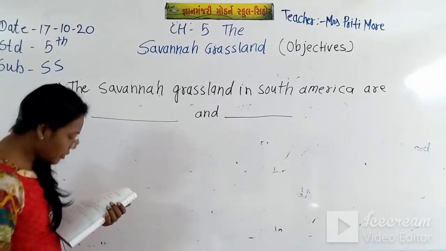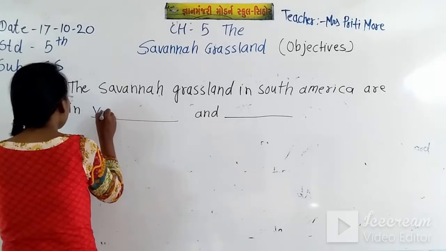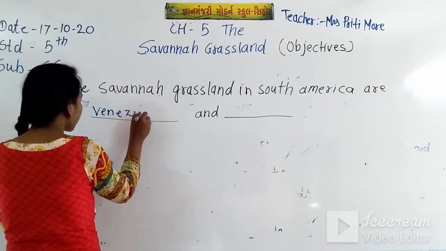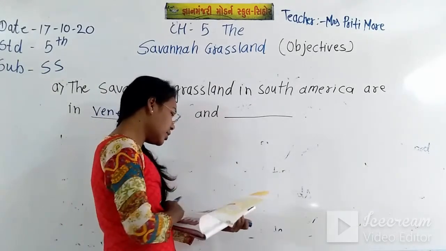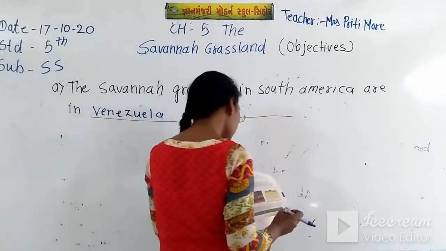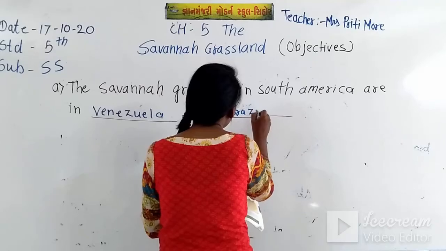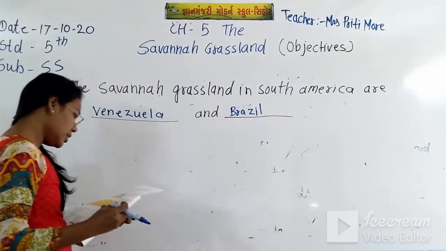So what will come at those blank spaces? Venezuela first, and in the second blank space Brazil.